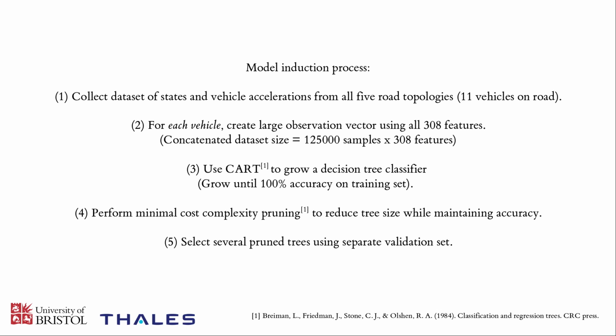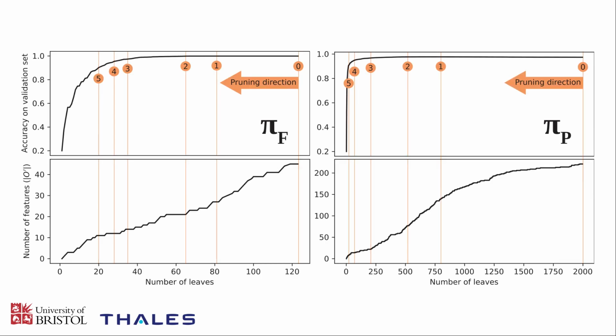And we use a separate validation set to select several of these pruned trees that will give a good balance between the size of the tree and the predictive performance. You can see here how we selected a selection of pruned trees for each of the 2 target policies on the left and the right. So the graphs on the top row are the predictive accuracy on our validation set, so not the training set. As you prune back the trees, the validation accuracy effectively doesn't decrease at all because there's a lot of overfitting in the unpruned tree. And in fact, the validation accuracy slightly increases as you go right to left. But then beyond a certain size of the tree, it starts to drop off again as you're losing some fidelity.